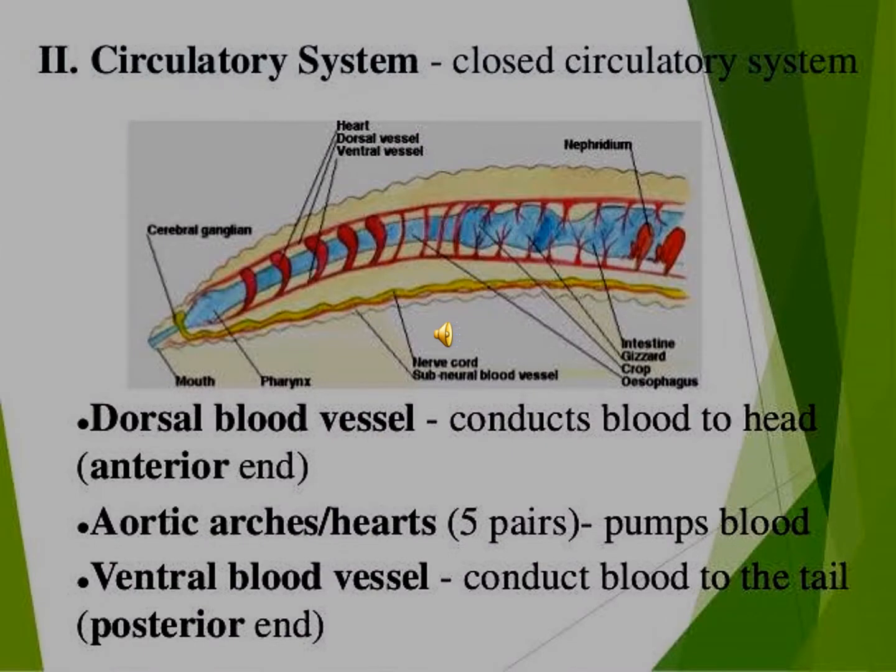Circulatory system. This is important for Lampito mauritii. The first point: it has a closed type of blood vascular system. It consists of blood vessels, capillaries, and lateral hearts.